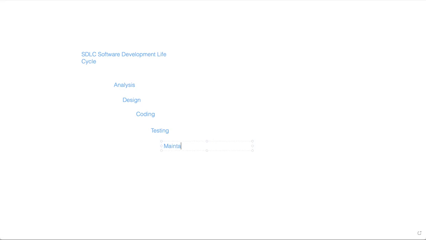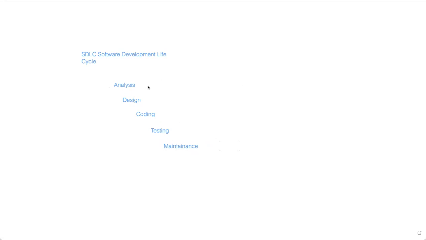The next is the maintenance phase. So we have certain phases in the SDLC process. What are these? Analysis, design, coding, testing, and maintenance.